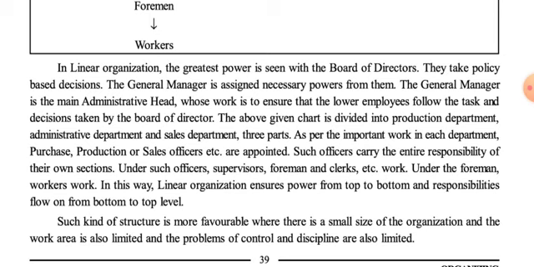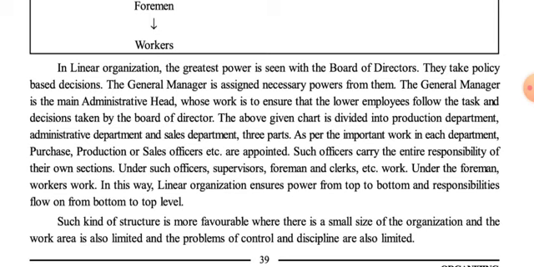Now, the last and most important paragraph is that in your examination it can be asked which kind of organization uses linear organization, or in which kind of organization this kind of structure is more favorable. So the answer is such a structure is more favorable where there is a small size of organization.